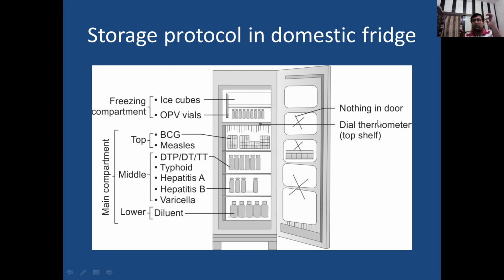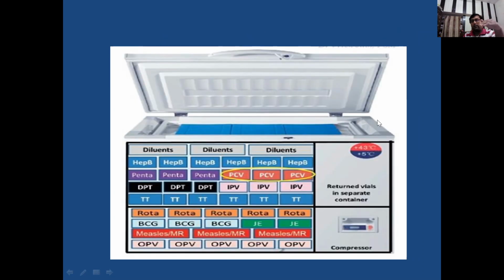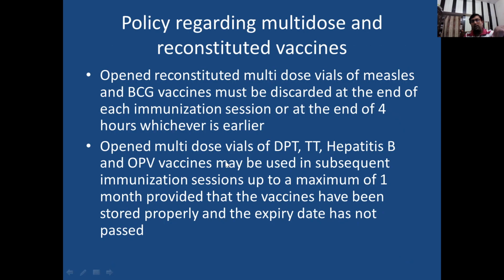Okay, and now this is the diagram which shows how to put our vaccines in an ice lined refrigerator. Here the coldest part is at the bottom, so we put OPV at the lowest portion and hepatitis B and diluents at the top. Okay, another thing is the policy regarding multi-dose and reconstituted vaccines.